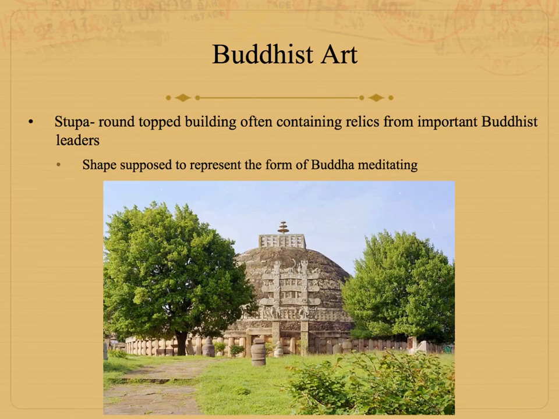One important type of Buddhist architecture is the stupa, which is a round-top building often containing relics from important Buddhist leaders. So a relic is like a bone or something from an important person that's sometimes thought to have healing powers. And the shape of the stupa is supposed to represent the shape of Buddha when he was meditating.